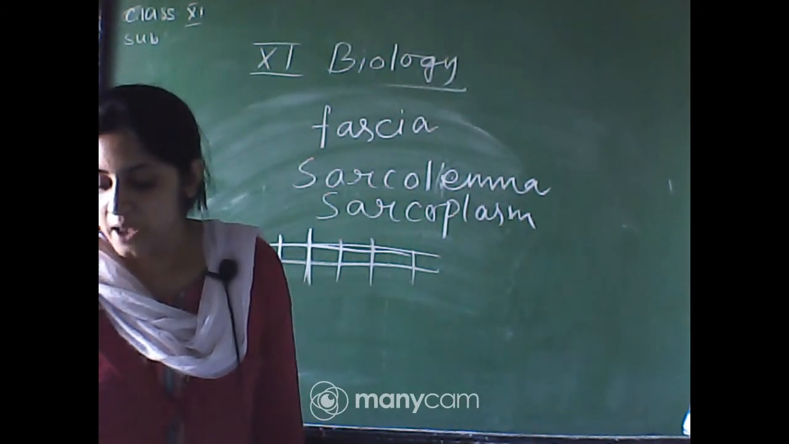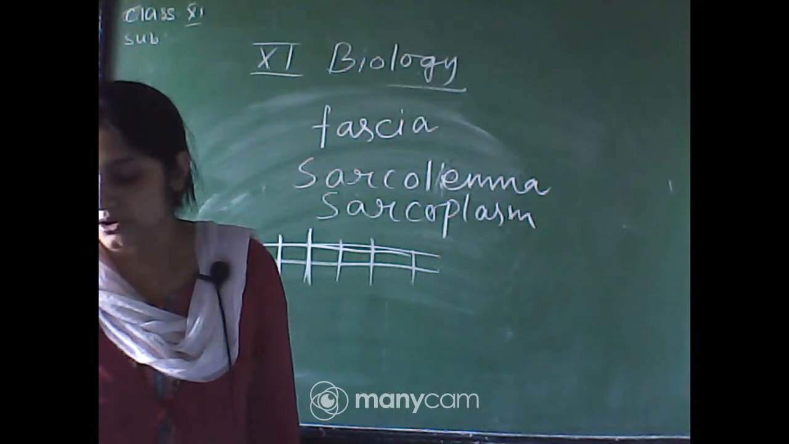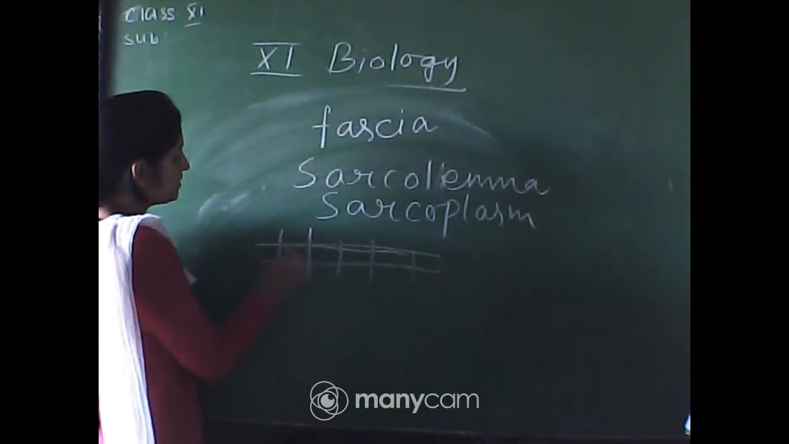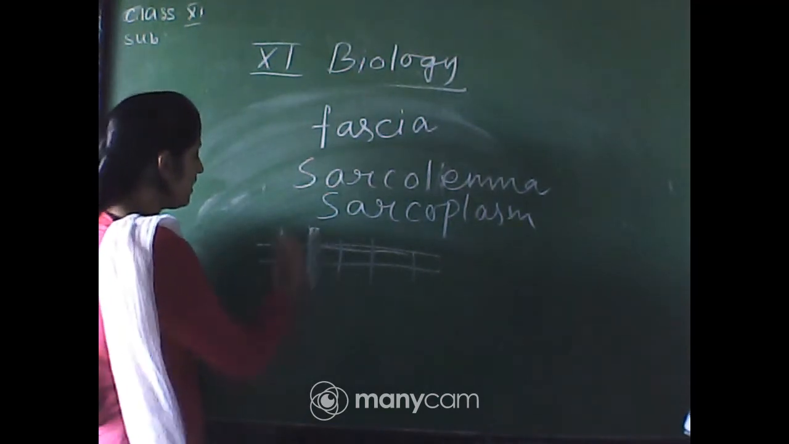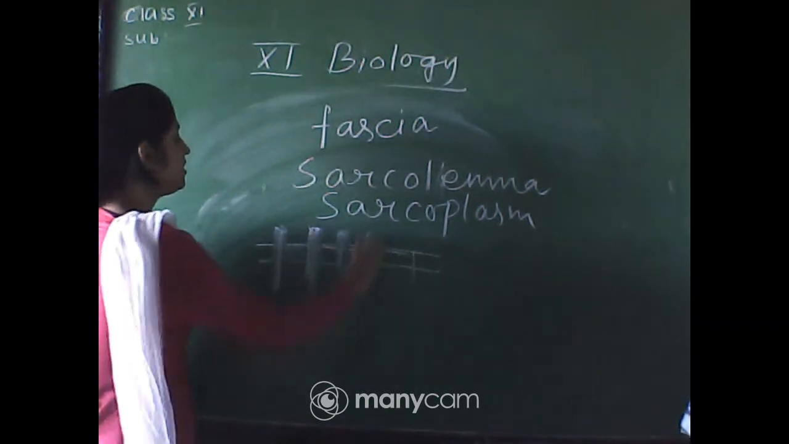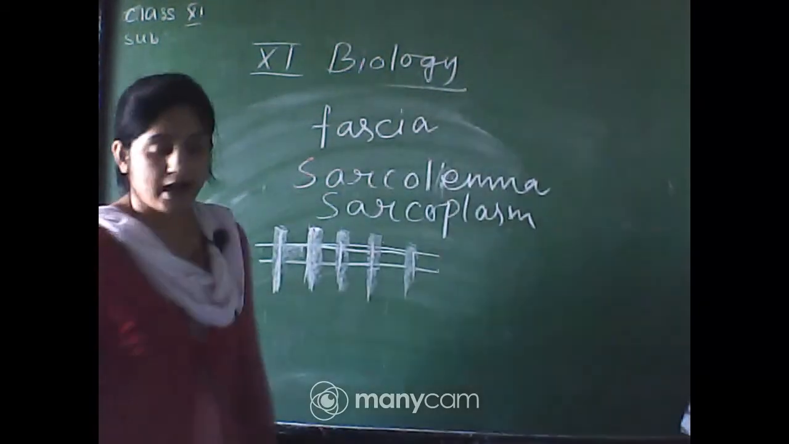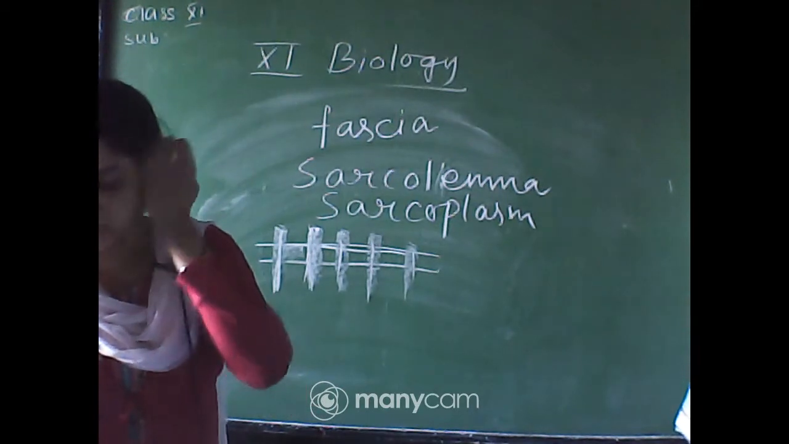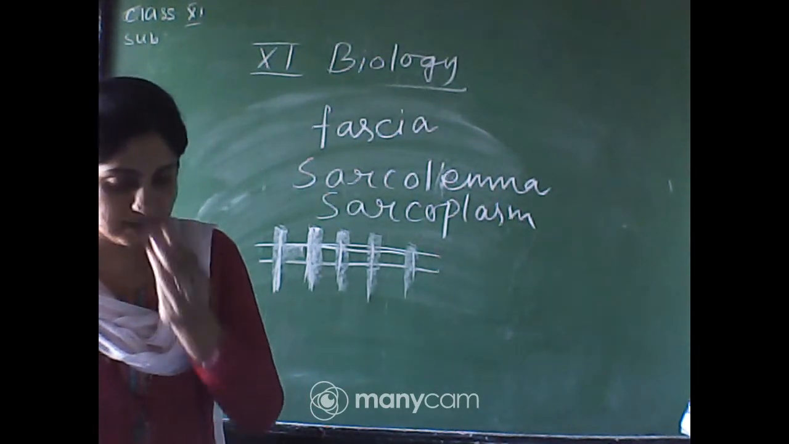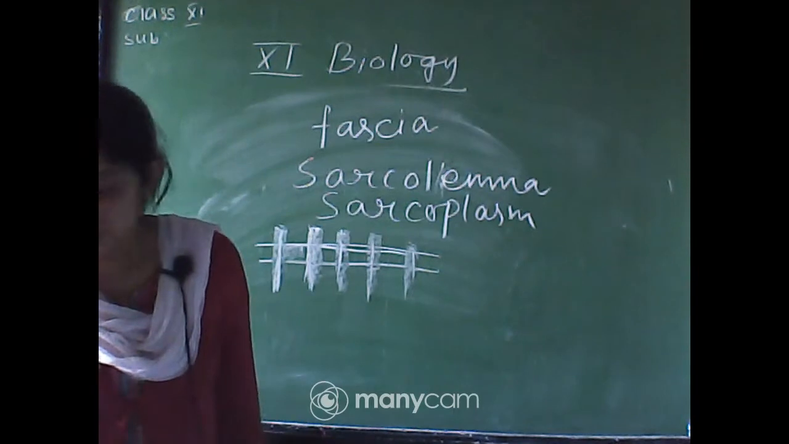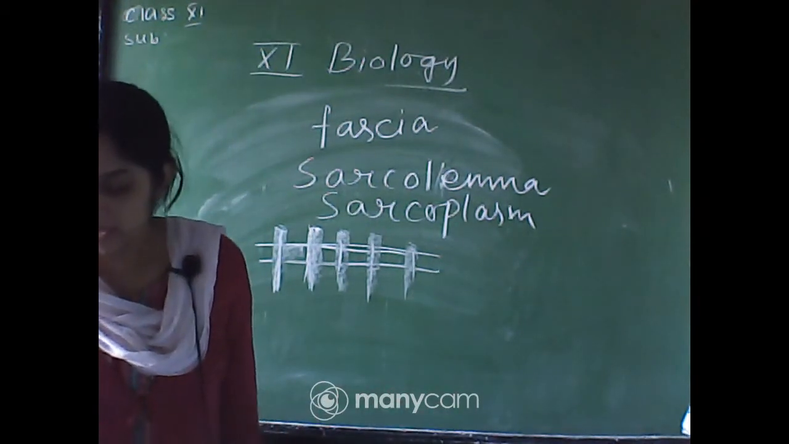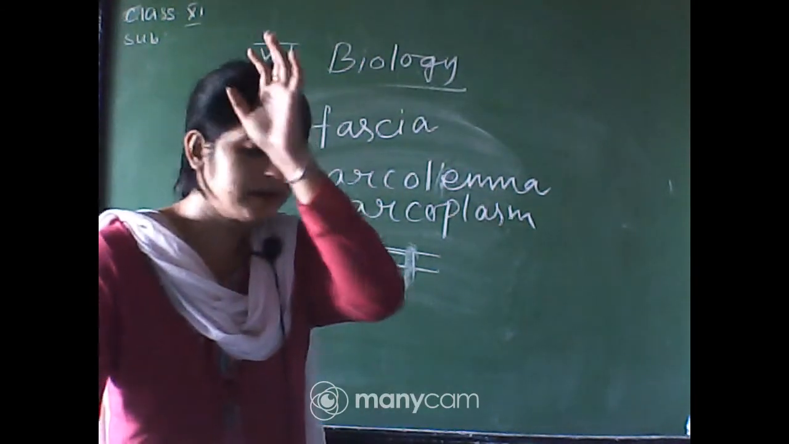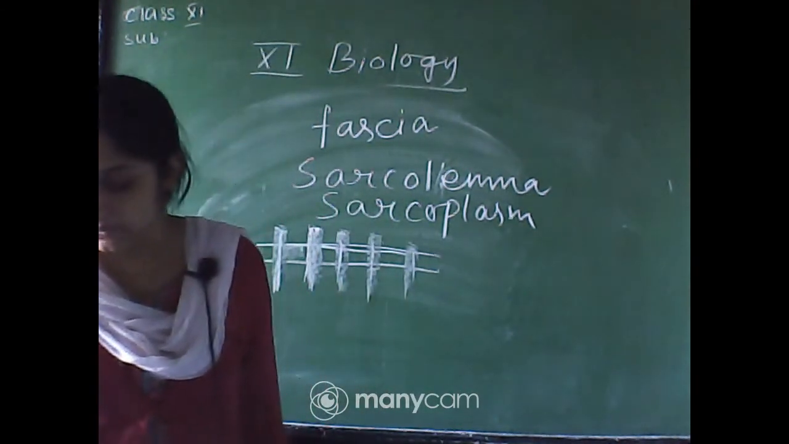Both proteins are arranged as rod-like structures parallel to each other and also to the longitudinal axis of the myofibril. So both are present parallelly. This is the myofibril, and these are the actin and myosin filaments. So they are longitudinally arranged. Okay, and actin filaments are thinner as compared to the myosin filaments. So that is why the actin region is light and the myosin region is dark. Hence they are commonly called thin and thick filaments.